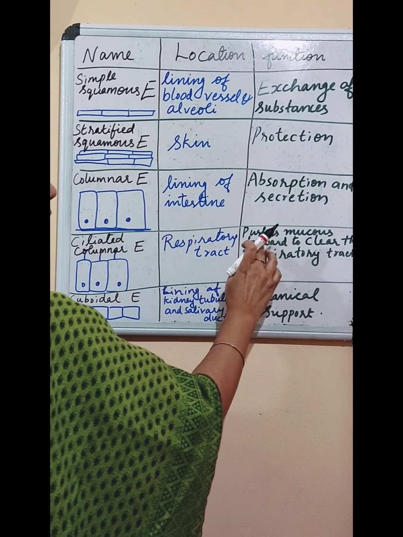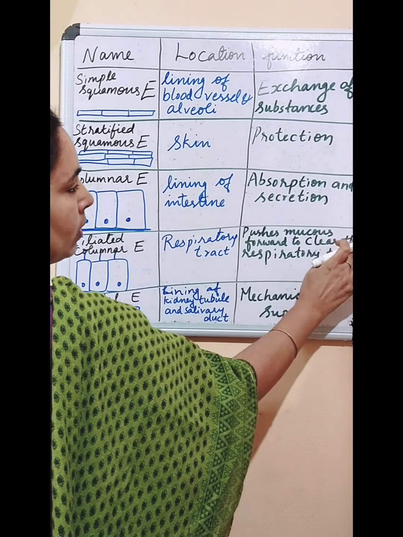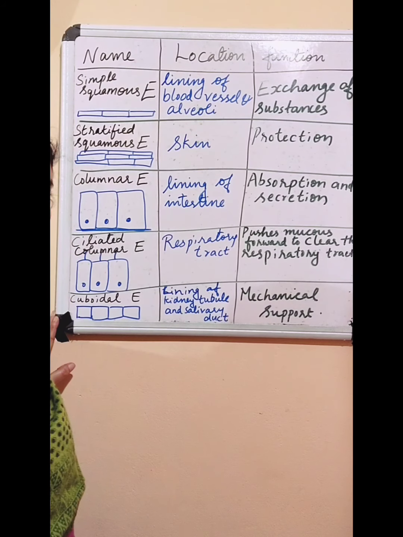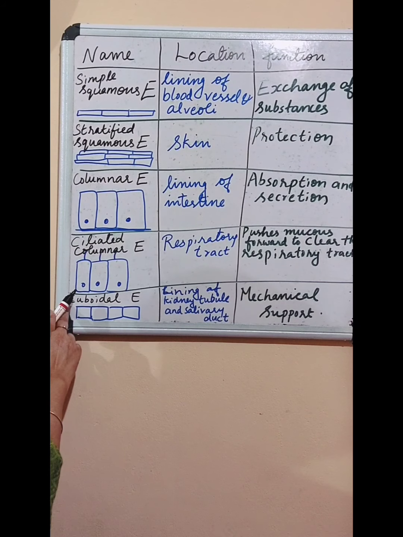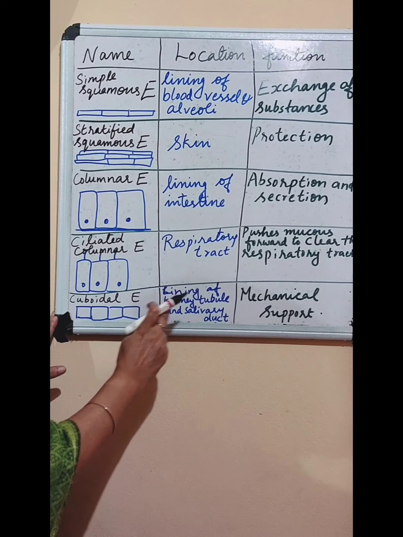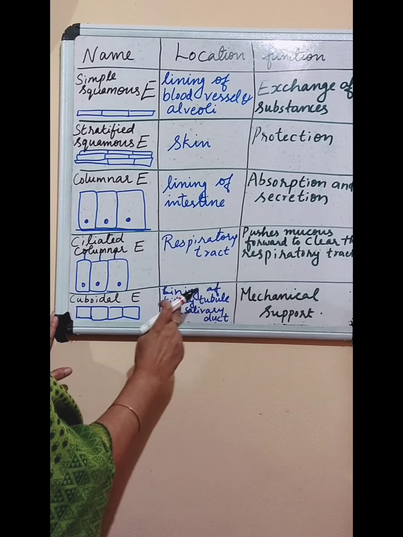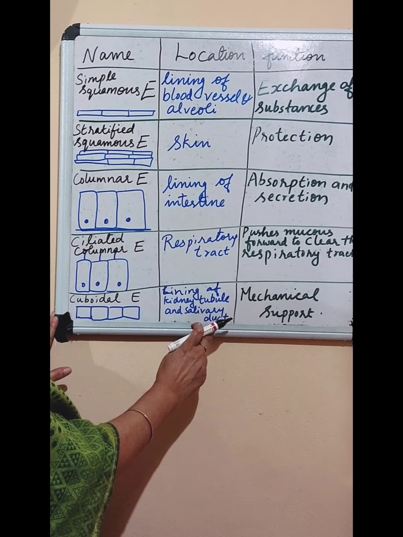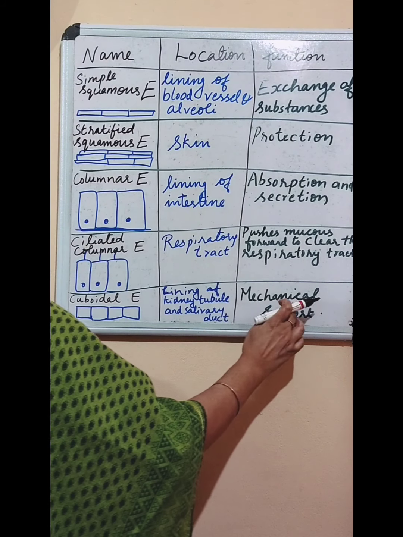Function: pushes mucus forward to clear the respiratory tract. The next is cuboidal epithelium: cube-shaped epithelial cells, found in the lining of kidney tubules and salivary ducts. And what is the function?